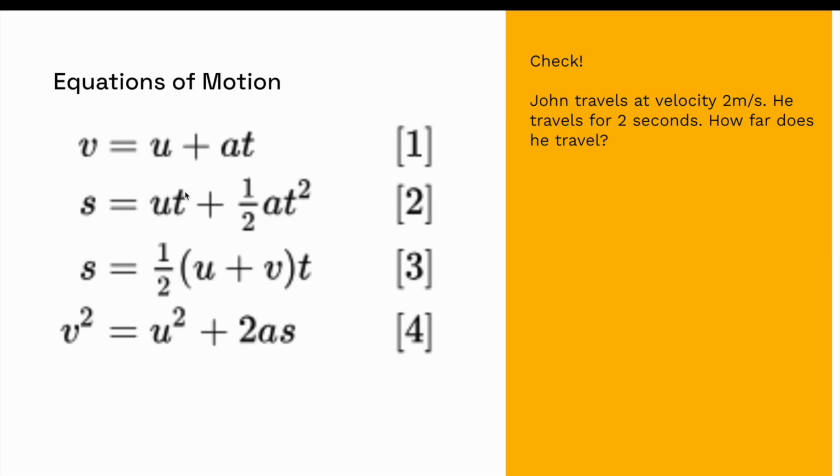If it says no acceleration or if it's not given, we can assume there is no acceleration and that it's uniform motion. So we have this equation where a is 0, u is 2, and t is 2. So s is equal to 2 times 2, which is 4 meters.